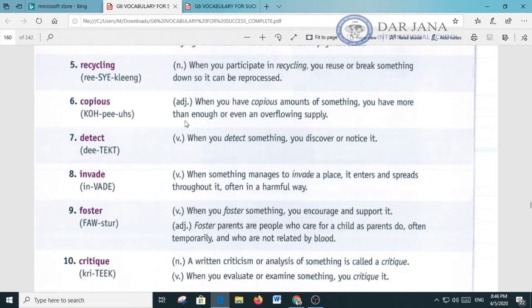Now let's think of a few synonyms for the word copious. One is abundant, another adjective is plenty. A few antonyms may include lacking, meager, scarce.